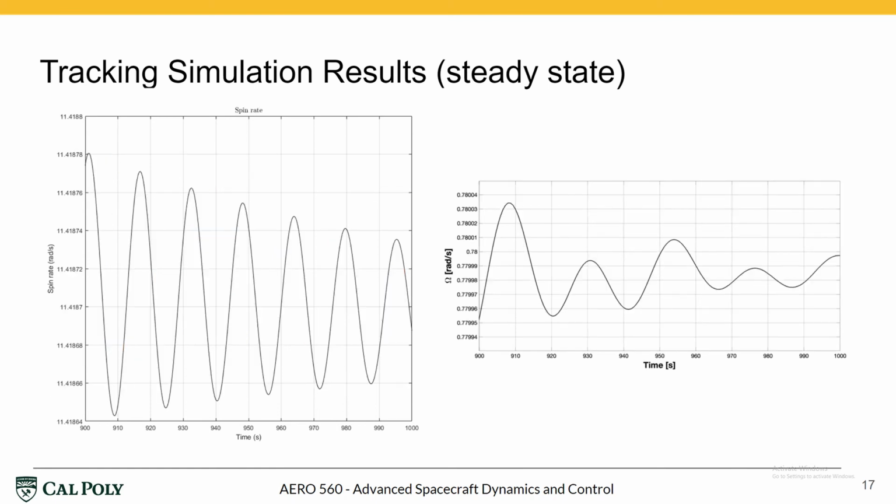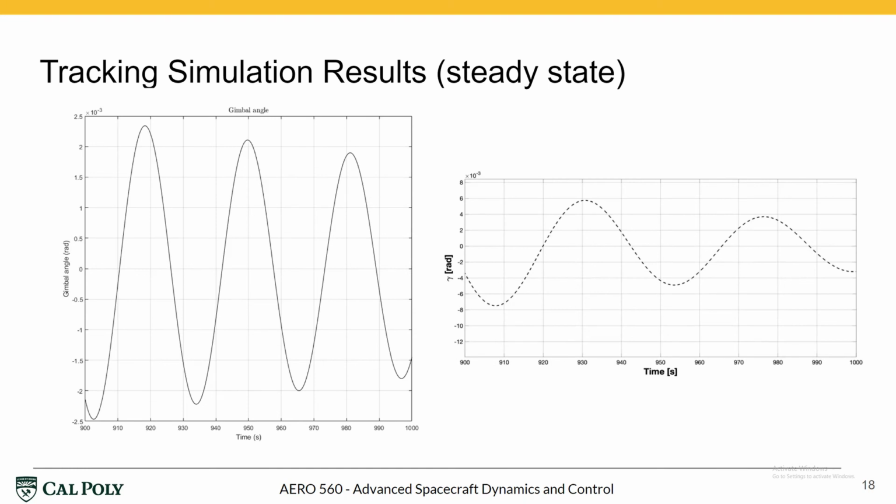The large discrepancy in the final spin rate is even more apparent in the steady state plots. Both the spin rate and gimbal angle show the exact same trends as the angular velocity at steady state, with our simulation showing consistent oscillations with a shorter period than the paper's, although the amplitudes are very similar.